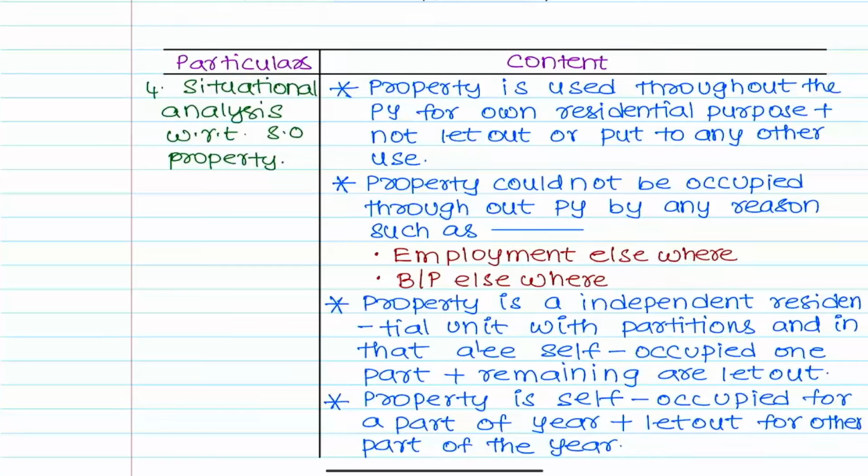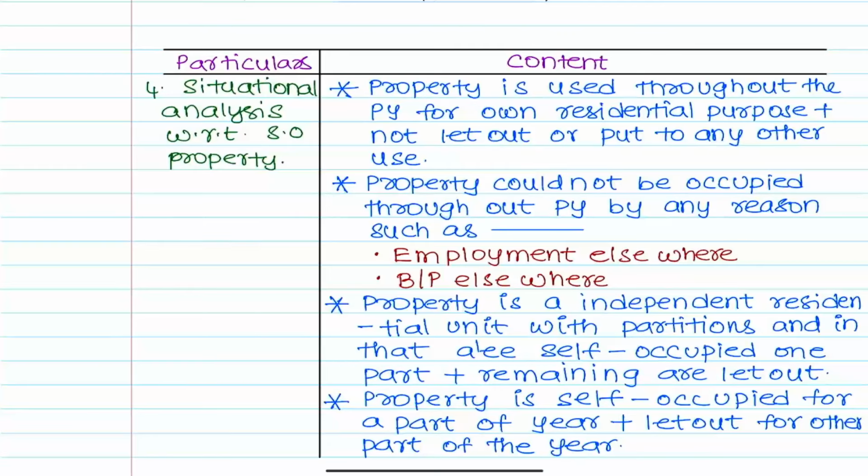First case, property is used throughout the previous year for residential purposes and not let out or put to use for any other purpose. That will come under this category. Next, property could not be occupied throughout the previous year. I did not occupy it myself, and I did not even let it out for any other purpose. That will come under that particular category, the second category.